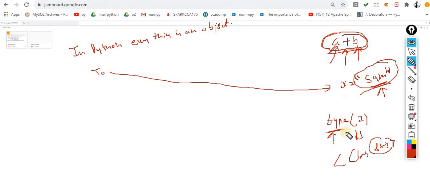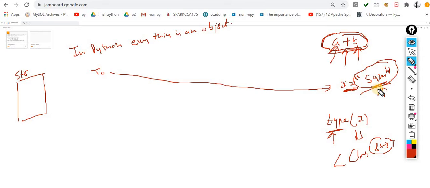What exactly is the meaning of this? What I say right now, you are making an object. You are making an object of a string class. How are you able to make an object of a string class? Because there is a class. That class is called str, and this is the blueprint of this class.